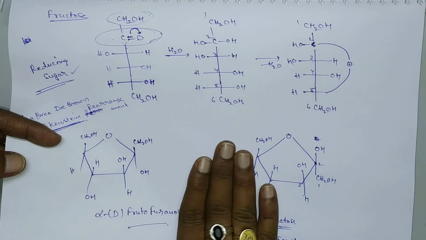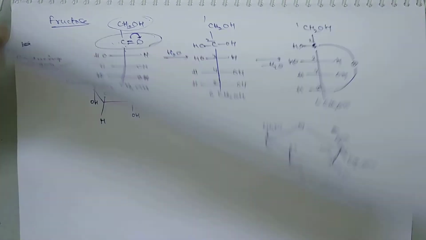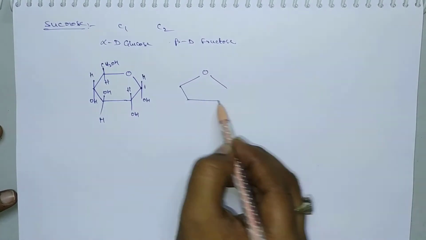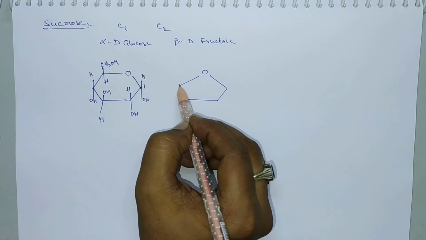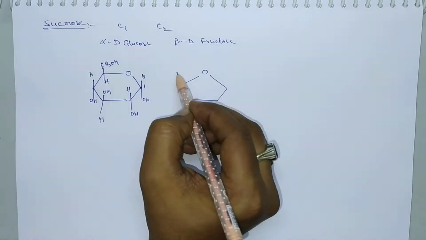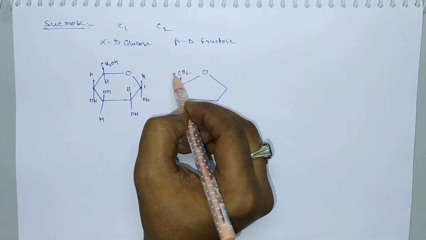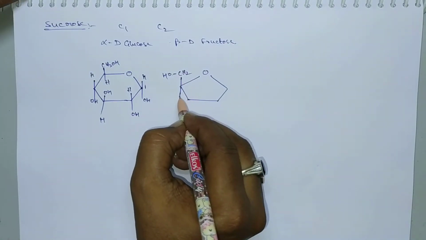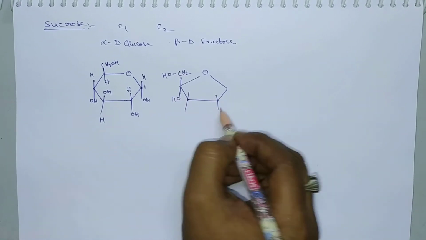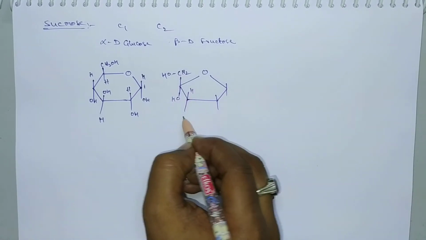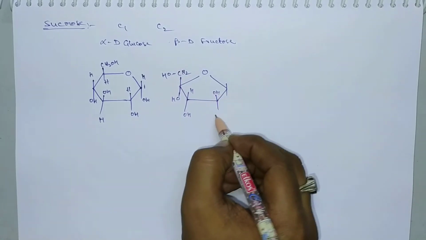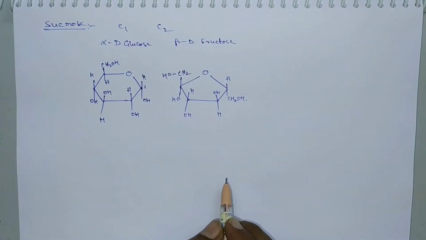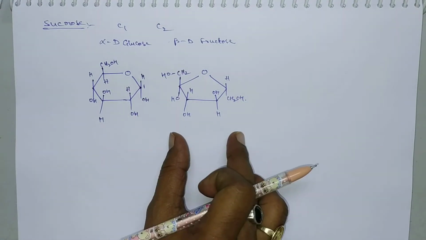By interchanging that we get this 5-membered ring, with CH2OH here and OH here, and then H and OH, OH and H, H and CH2OH. So this is alpha D glucose, this is beta D fructose.